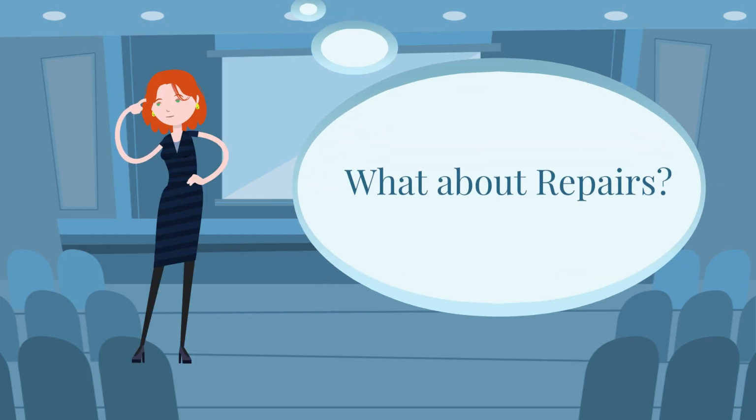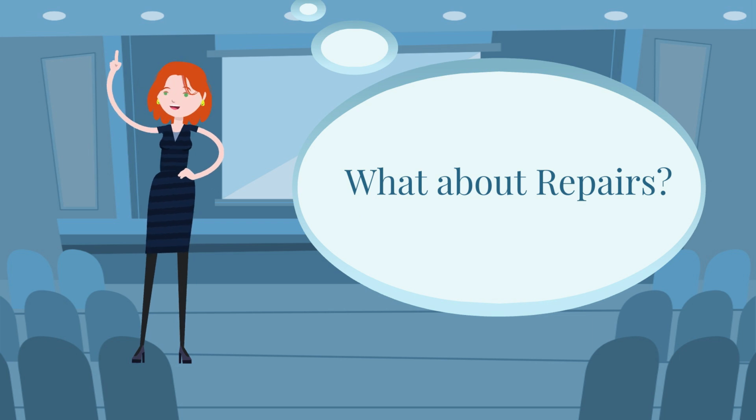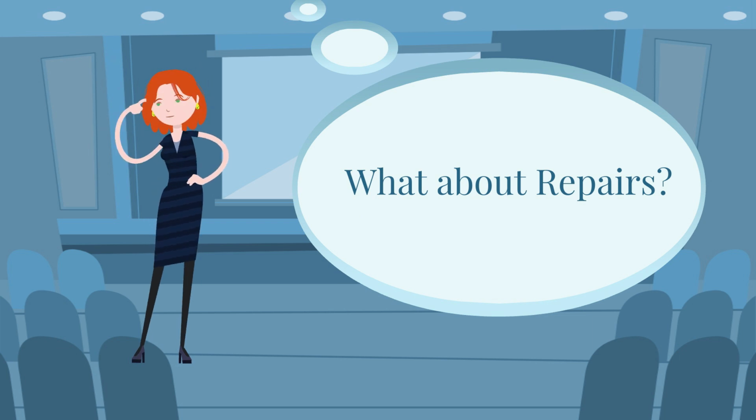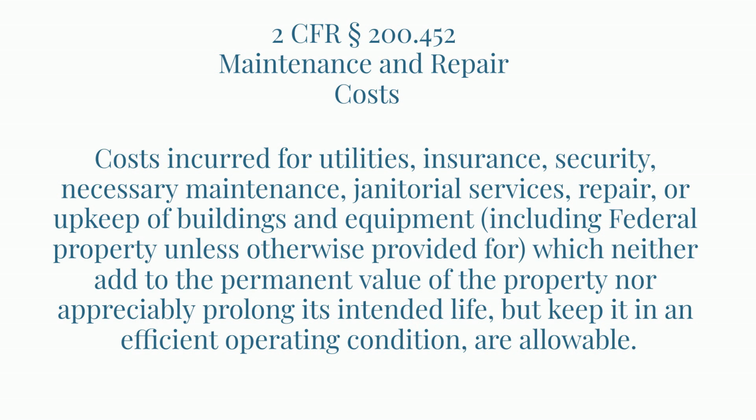What about repairs? Are these part of a capital expenditure request? Per the CFR on the screen, costs incurred for maintenance, repair, and upkeep of buildings and equipment, which neither add to the permanent value of the property nor appreciably prolong its intended life, but do keep it in an efficient operating condition, are allowable without submitting a capital expenditure request.